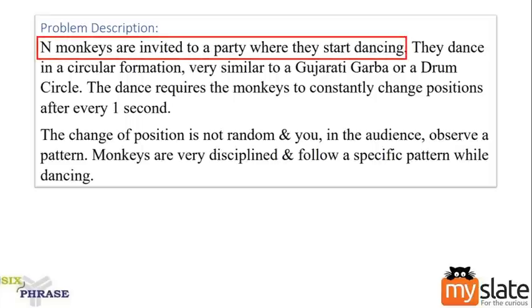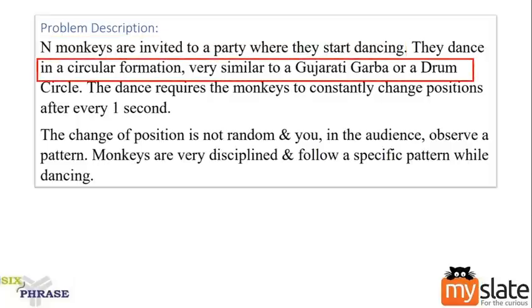They are telling you N monkeys are invited to a party where they start dancing. So there are some number of monkeys, say 5 monkeys or 6 monkeys. They go to a party and they start dancing. They dance in a circular formation, very similar to a Gujarati Garba or a drum circle. Just imagine it as a circle. That will do. They dance in a circular format.